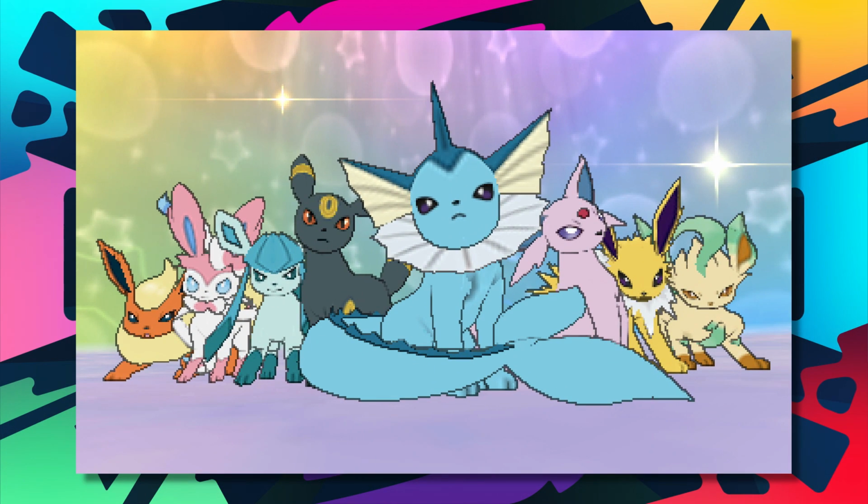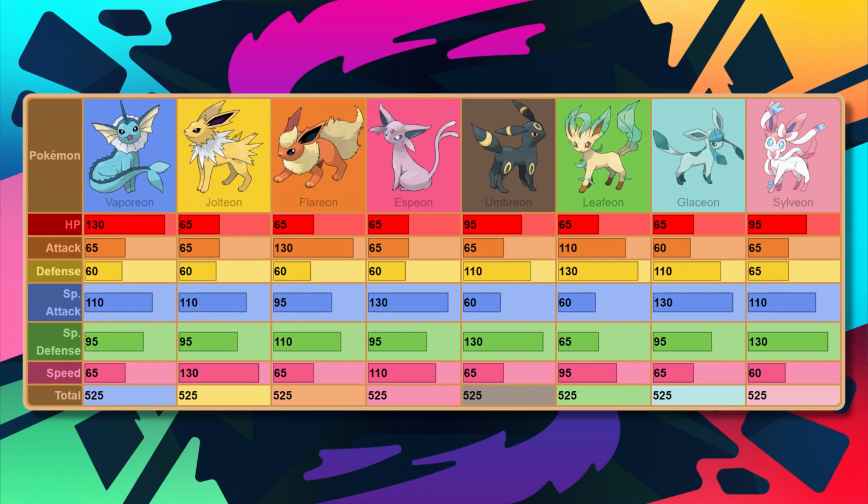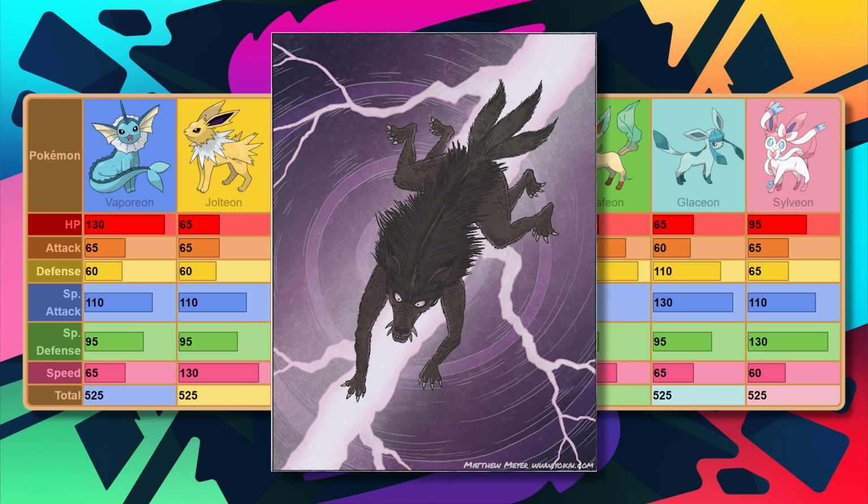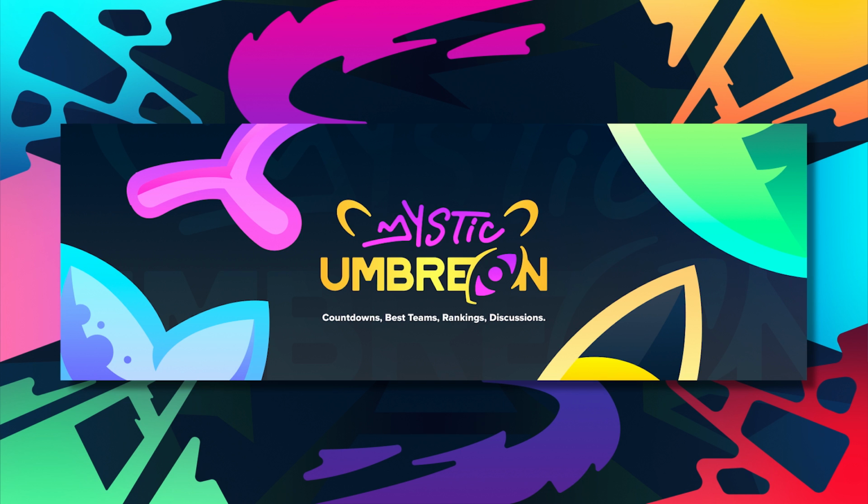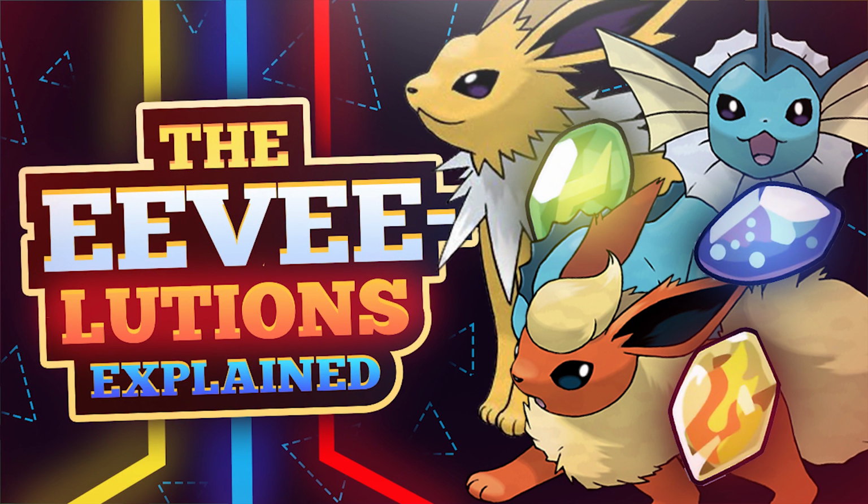The Eeveelutions. They are some of the most iconic set of Pokemon in the entire series. They all come in different shapes, sizes, have their own set of stats, and each of them have their own unique origin and lore behind them as well. In commemoration of our new rebrand for the channel and this being Eeveelution weekend, I decided I wanted to dive into the Eeveelutions and explain everything I can about them. They are amazing Pokemon and I can easily call them my favorite Pokemon set in the entire franchise.